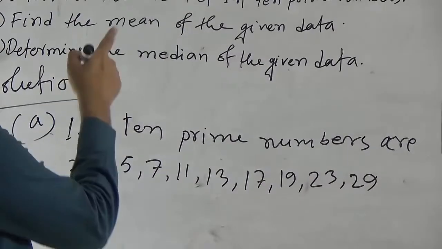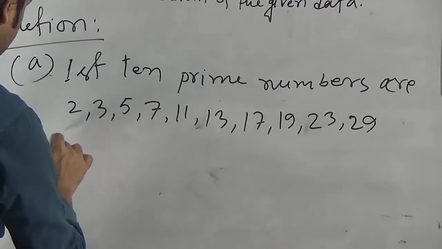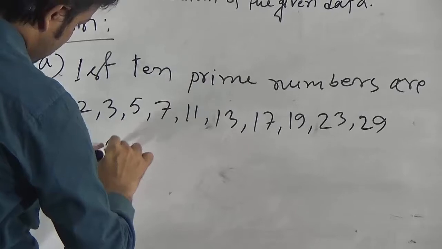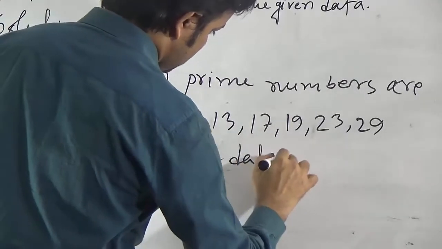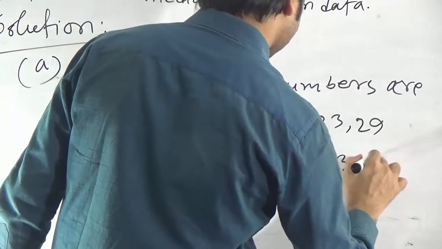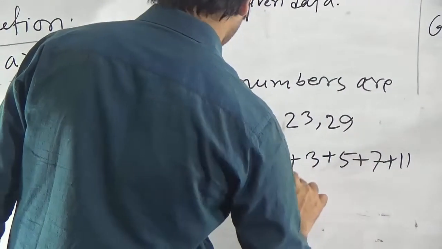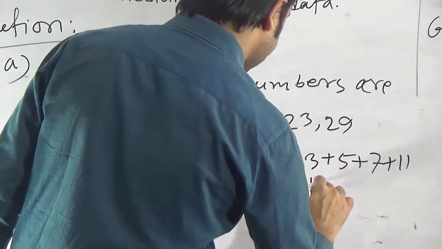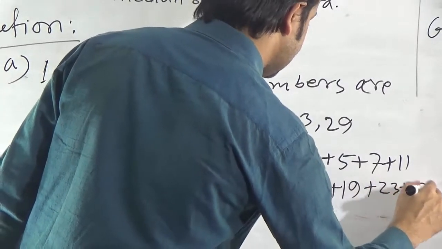Now we have to find the mean. To find the mean we have to take their sum. The sum of the data equal to, we have to add this 2 plus 3 plus 5 plus 7 plus 11 plus 13 plus 17 plus 19 plus 23 plus 29.